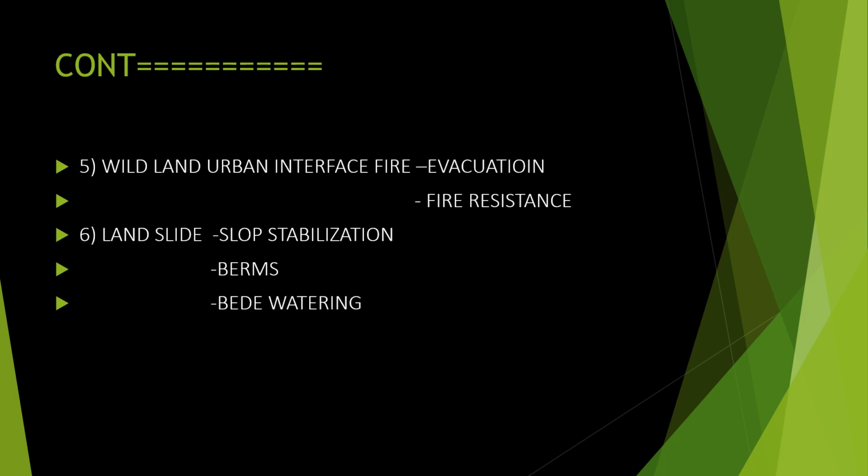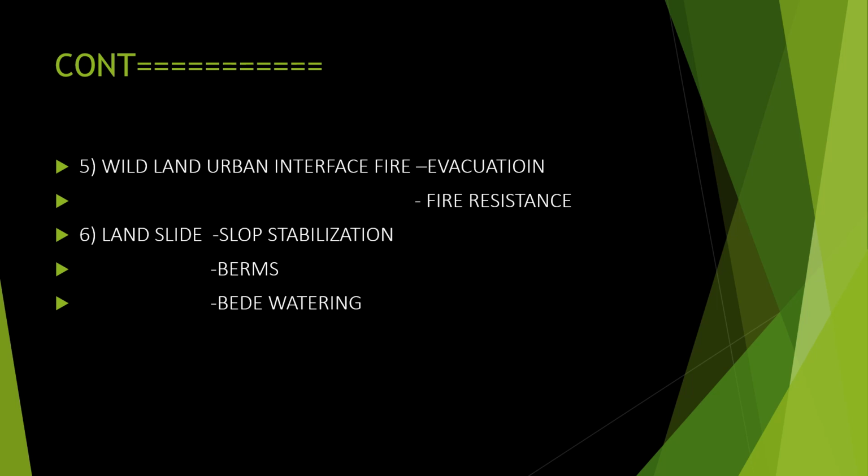Next is wildland urban interface fire. We have heard about fires happening in different areas, like the Amazon fire breakout. It affects the whole of the wildlife areas, and the smoke coming from those areas causes a lot of health problems. So before any problem happens, we have to evacuate the people from that area. Then we have to do fire resistant works and develop fire resistant things. All these things we have to do to stop wildfire in different areas.